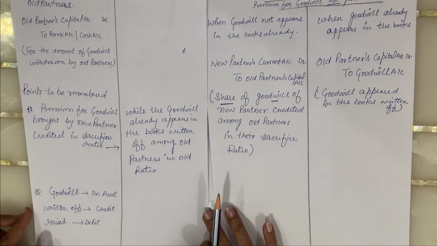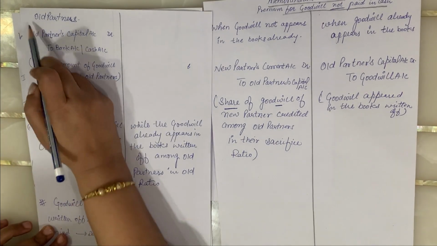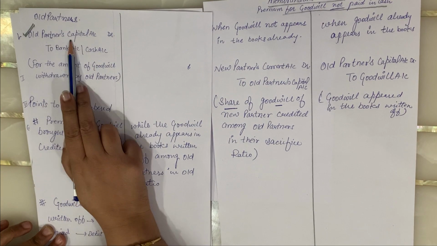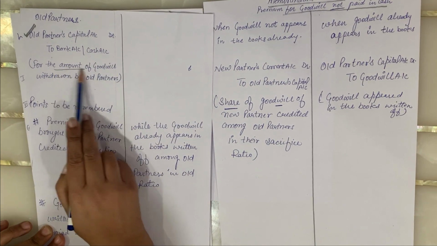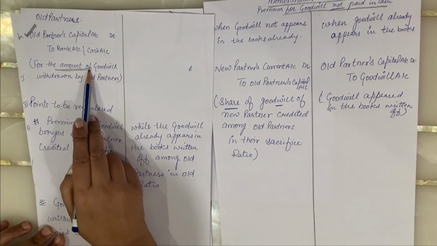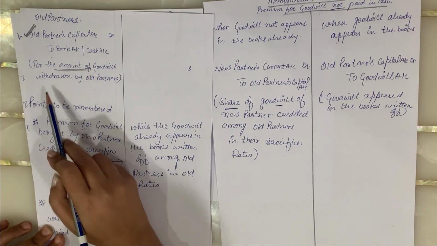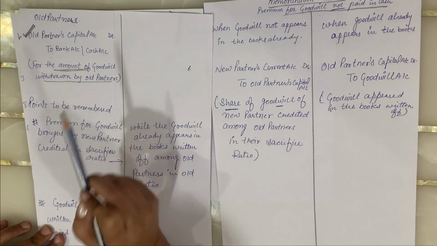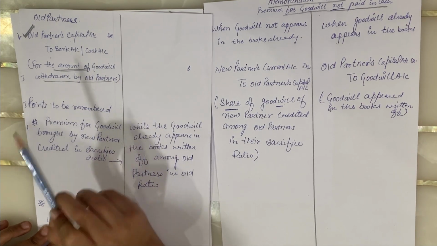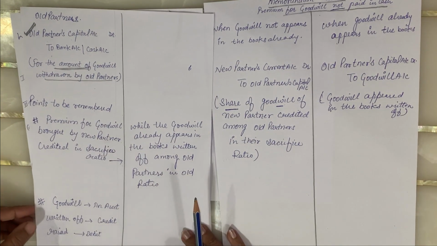If they withdraw that goodwill, the entry will become old partners' capital account debit to bank account or cash account, for the amount of goodwill that is credited to their account and now withdrawn by them.